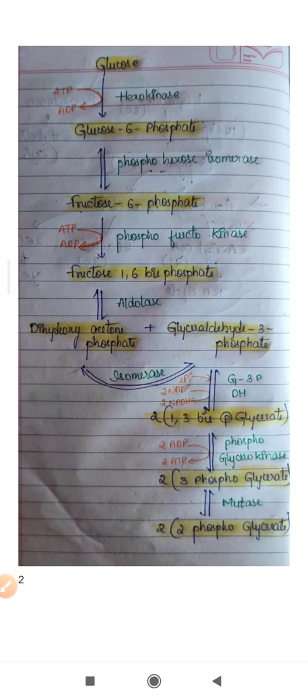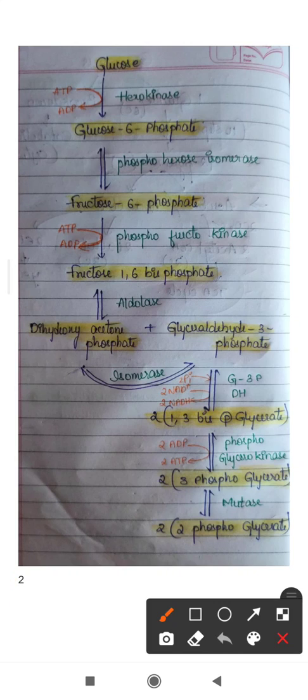So in the seventh step, this 1,3-bisphosphoglycerate will be converted to two molecules of 3-phosphoglycerate in the presence of phosphoglycerokinase. Here 2 ADP will be receiving a phosphate, means 1,3-bisphosphoglycerate will be donating one phosphate to ADP, and two molecules, no?